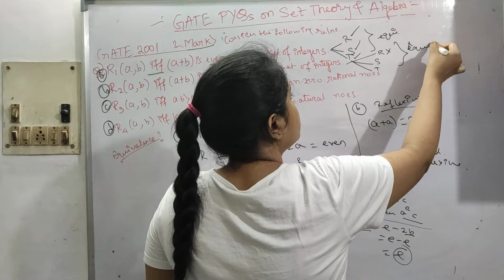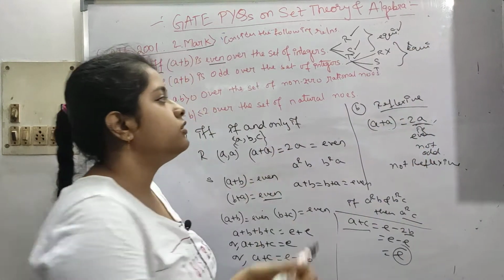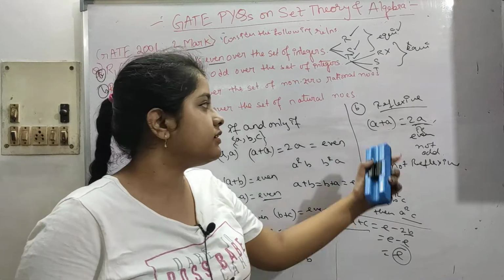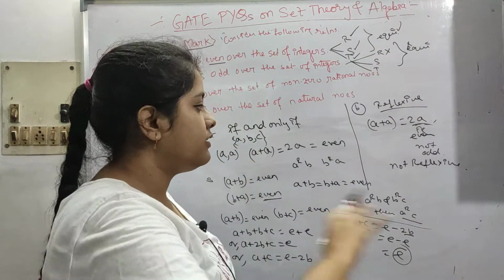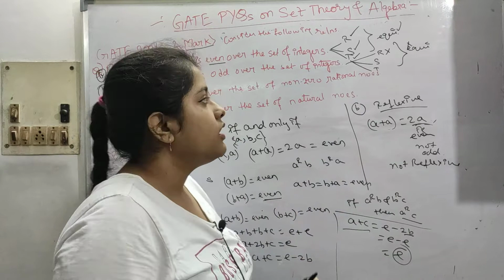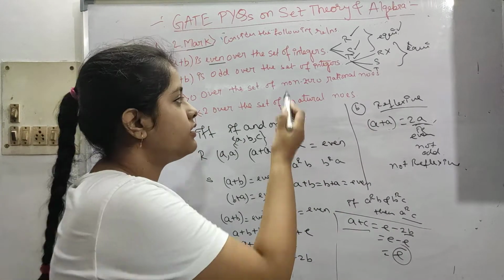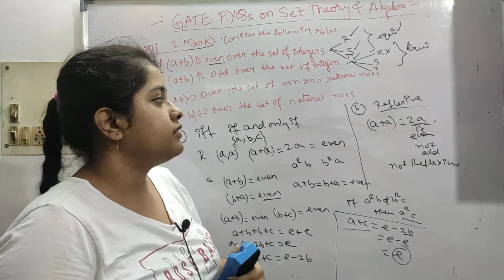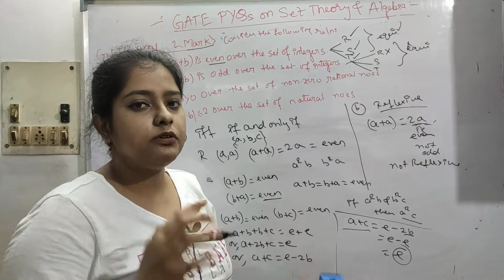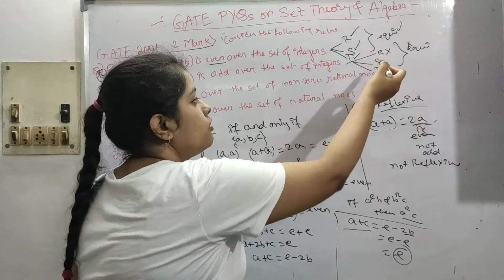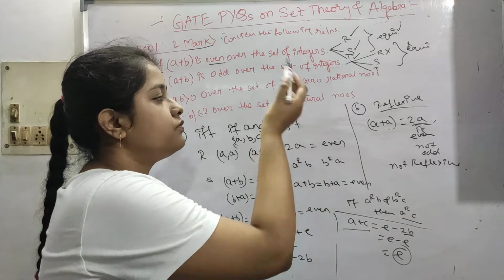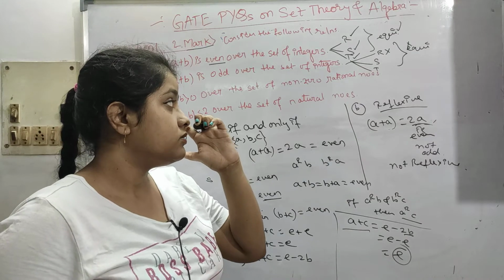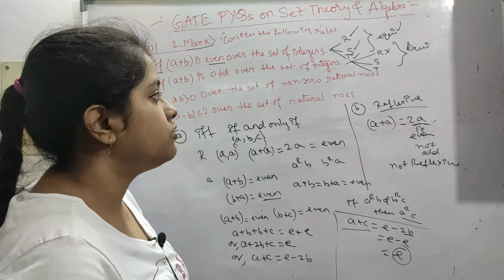Don't need to check anything else. Don't waste your time here checking symmetry and transitivity. You can just write it down: this is not an equivalence, because it is not reflexive. You can just mark it with a cross, because if any of these is not holding, then it is not an equivalence. The first thing is not holding, so it is not reflexive, hence there is no need to do all the other things.